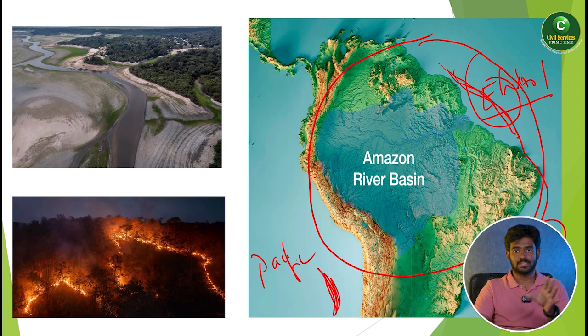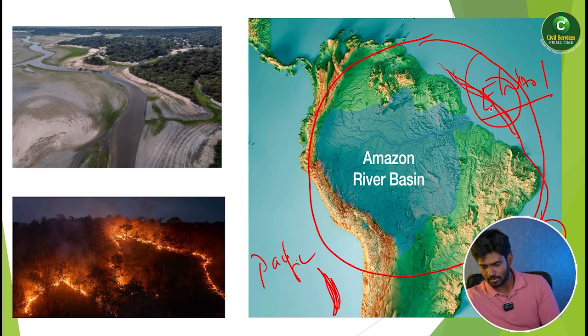At the same time, the deserts. When you look at the world's deserts, the Gobi Desert, Thar Desert, Sahara Desert, Atacama Desert, and the California desert in America, all these deserts are located on the western coast of the continents, not on the eastern coast. The eastern coasts of the continents are all part of the warm ocean current. So that is the reason you can expect rainfall on the eastern coast of the continents.